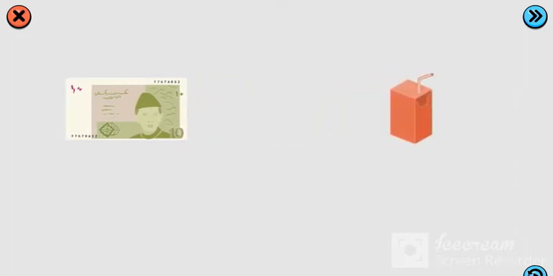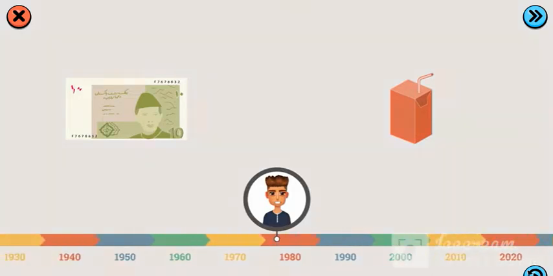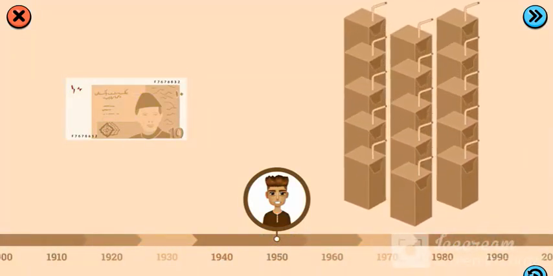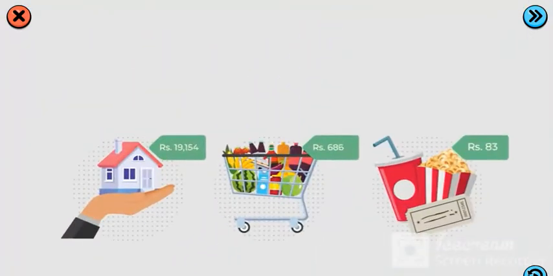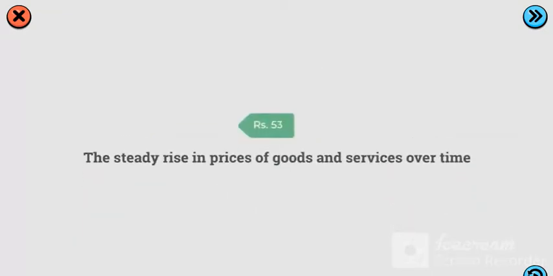Today, you can buy one box of juice. But if you could travel back to 1950, you could buy 100 boxes of juice for the same amount of money. Since then, the price of almost everything has increased and will keep going up in the future. This is called inflation. It is the steady rise in prices of goods and services over time.